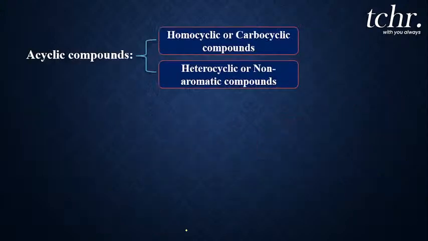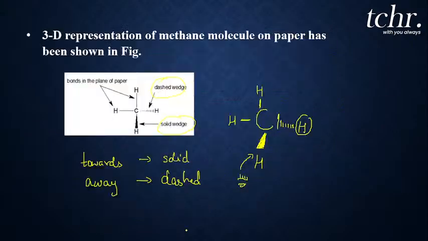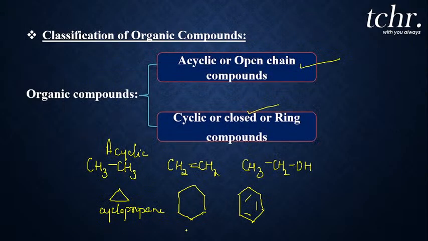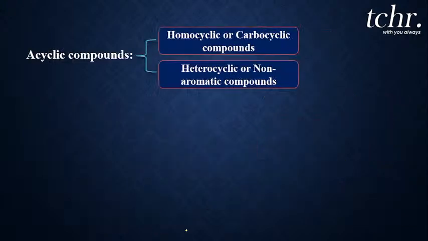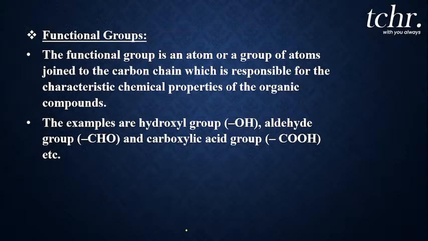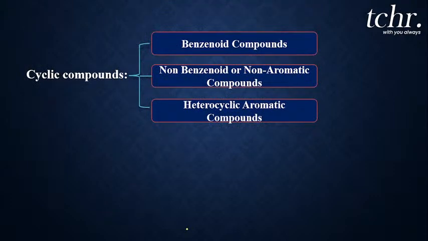So you can classify compounds into acyclic and cyclic, then aromatic and non-aromatic, and benzenoid, non-benzenoid and heterocyclic compounds. These are the classifications you all have to understand. Is that clear, my dear students?